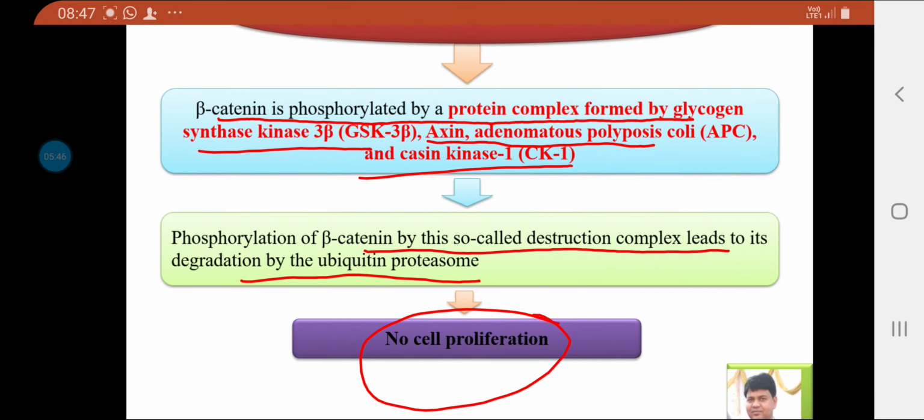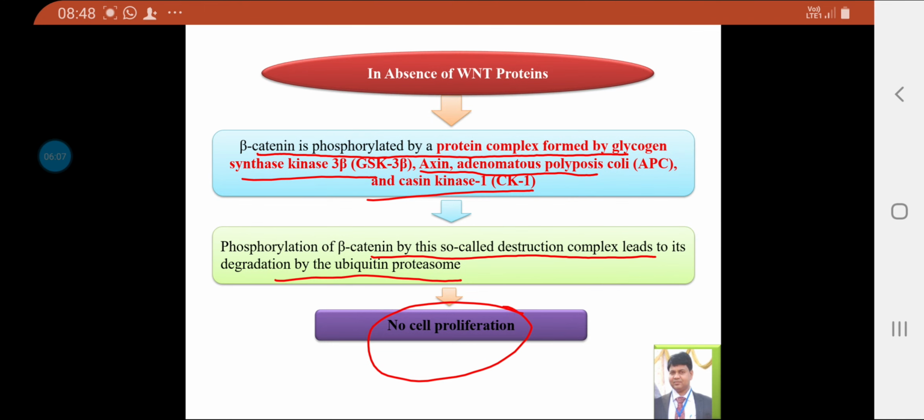Phosphorylation of the beta catenin by this so-called destruction complex leads to its degradation by the ubiquitin proteasome, and as a result there is no proliferation, and the cell cycle is arrested.